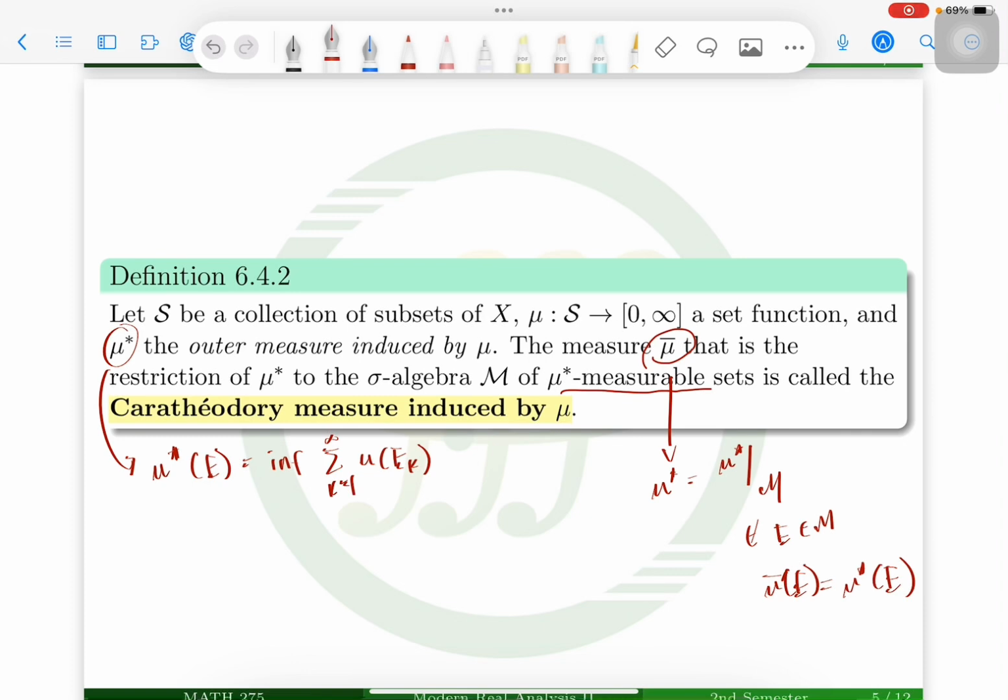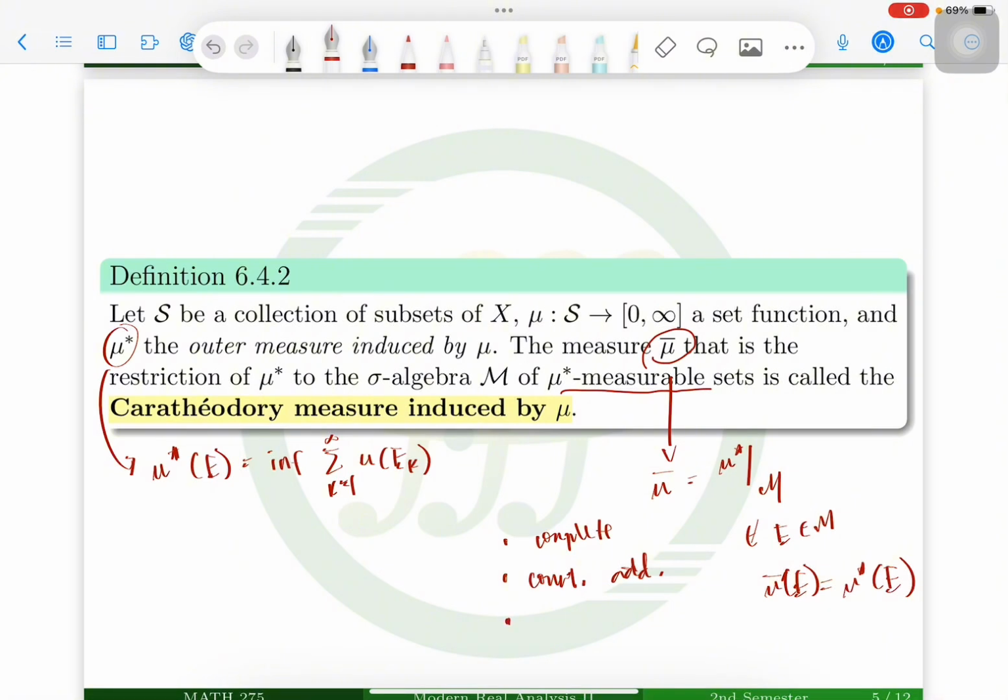So this mu bar, our category measure induced by mu, is an actual measure defined on measurable sets. It is complete, meaning all subsets of measure zero sets are measurable with measure 0, and it is countably additive, like what a measure should be.